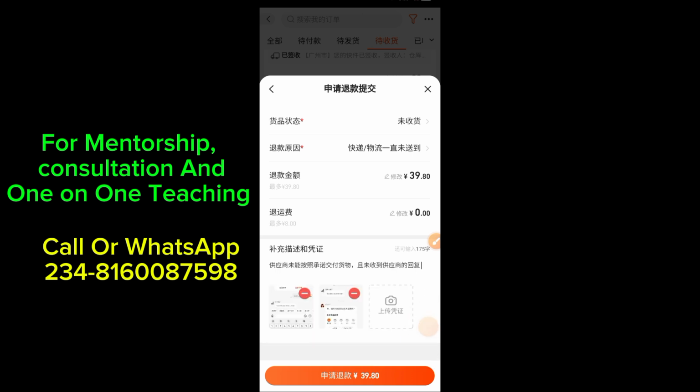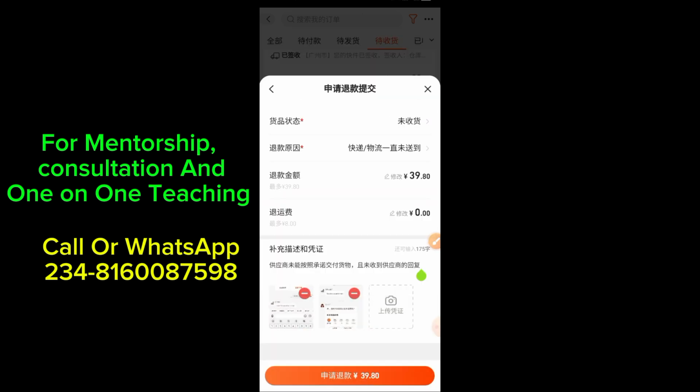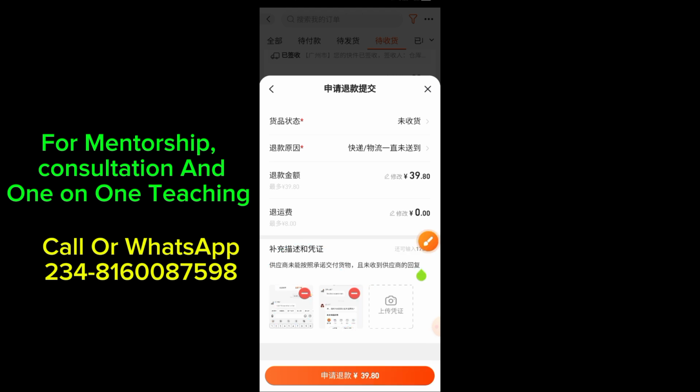So I've already typed out some little things that this supplier has done for me in Chinese, which is what you can see around this pencil icon here. This is what I sent, and this is the photo I also uploaded as evidence, right? So this will fast track the process of you getting your refund after sales very, very much faster, right?